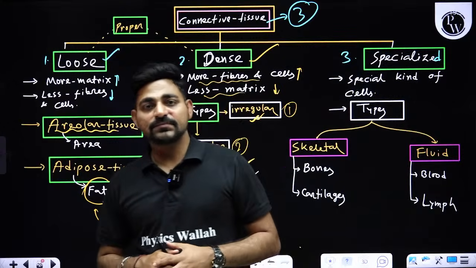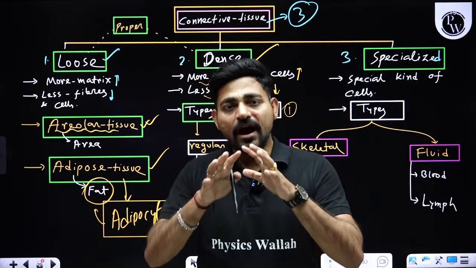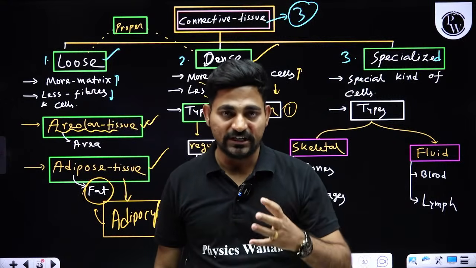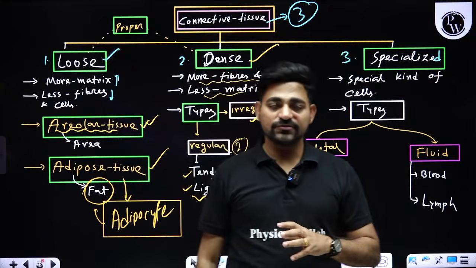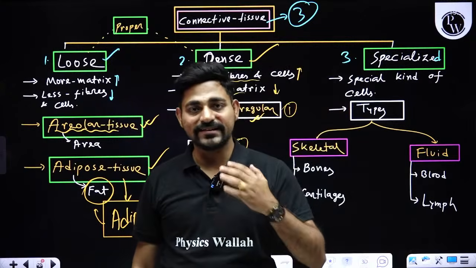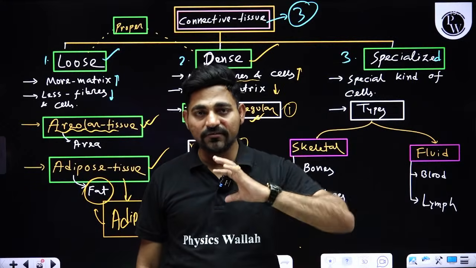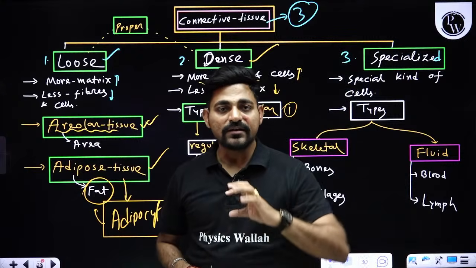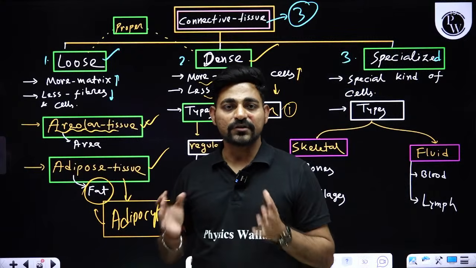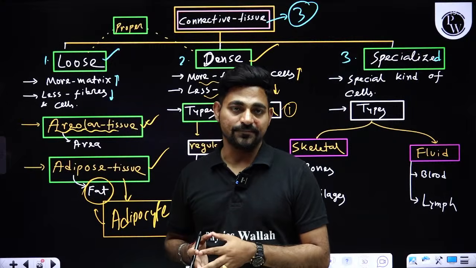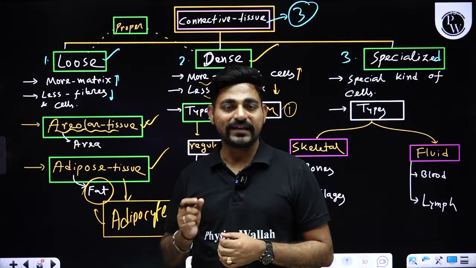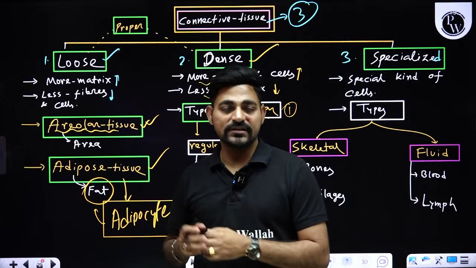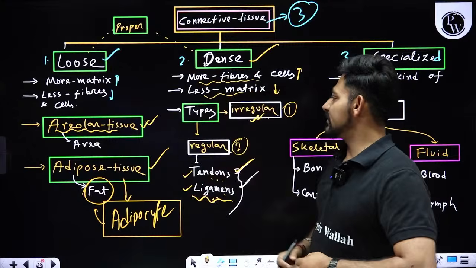Okay, and where inside your body will you find dense irregular connective tissue? They are responsible for making the outermost covering of internal organs along with the epithelial tissue. Already we know that epithelial tissue is responsible for making the outer covering and inner lining. Along with the outer covering of epithelial tissue, dense irregular connective tissue also takes part in making the outer covering. If we talk about the outer covering of our heart, that is called the pericardium. So that has different layers, a few layers made up of simple squamous epithelium and a few layers made up of dense irregular connective tissue.